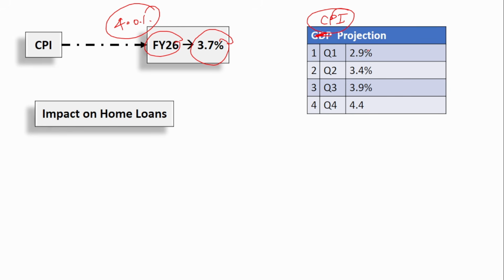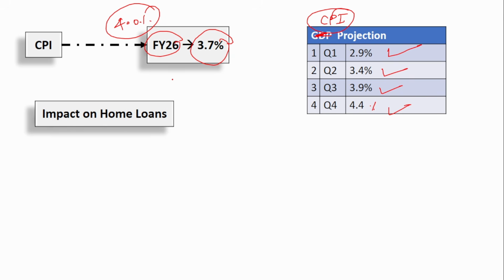Similarly, the quarter-wise inflation projection is: quarter 1 2.9%, quarter 2 3.4%, quarter 3 3.9%, and quarter 4 4.4%. Here you don't have to remember the quarter-wise projection. I am just telling this for your knowledge purpose, but you have to remember the overall financial year inflation projection.